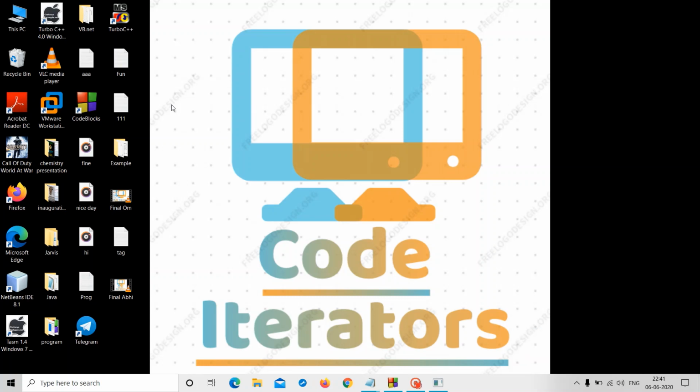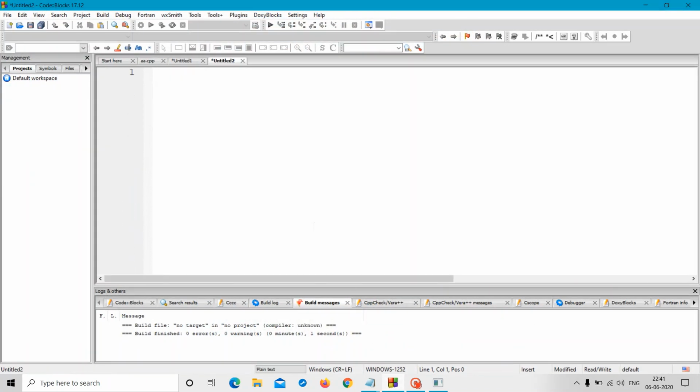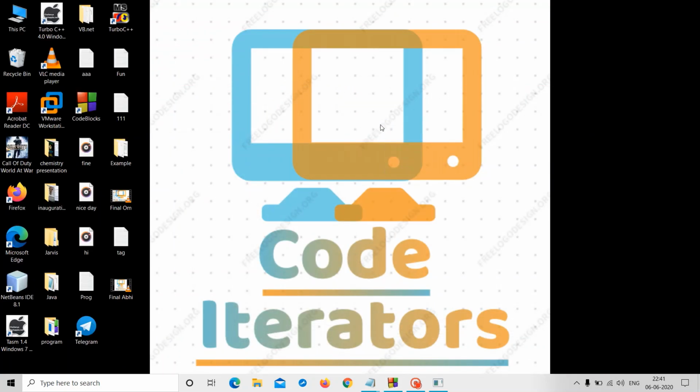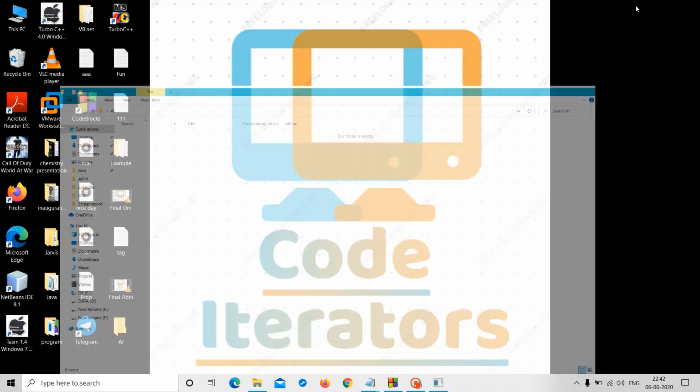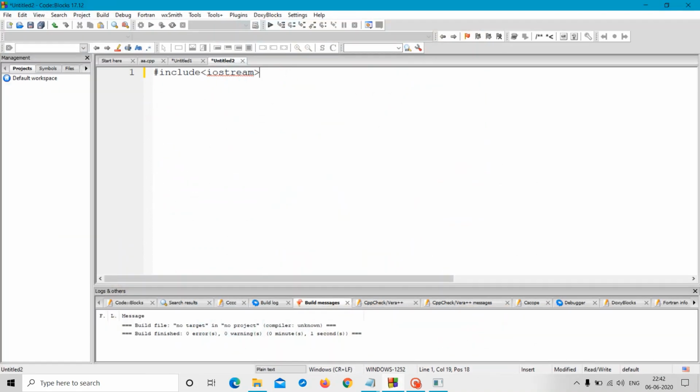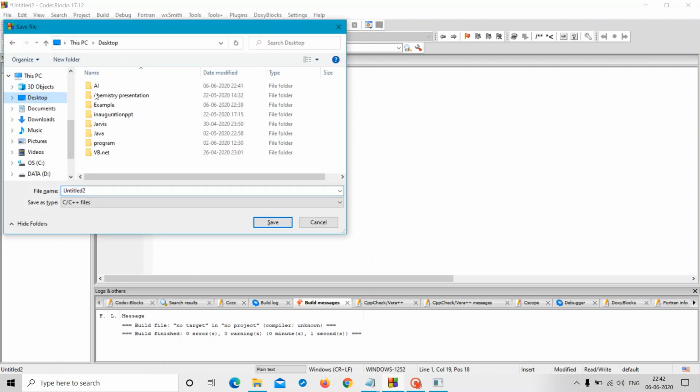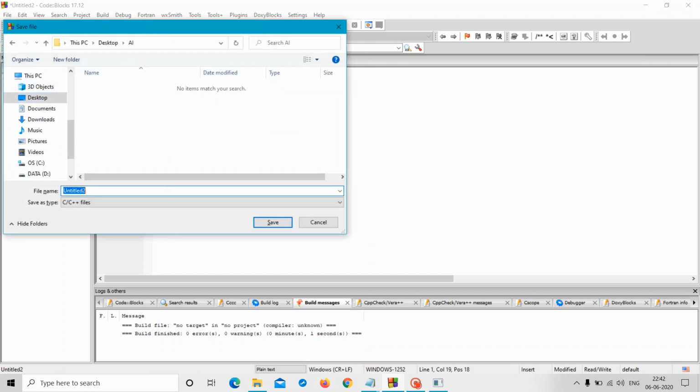Okay, so first of all, we will need Code::Blocks installed on our PC. Don't worry, I have given the link for the Code::Blocks setup in the description. So let's open Code::Blocks, new file, then #include iostream. Okay, we will need to make a folder on our desktop named AI. In this folder we will save our program. Let's save it on the desktop in the folder AI. I am giving the name ai.cpp. You can give any name.